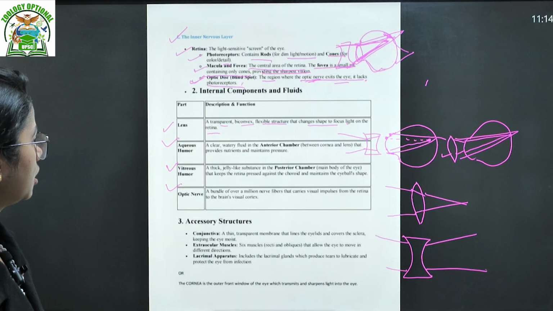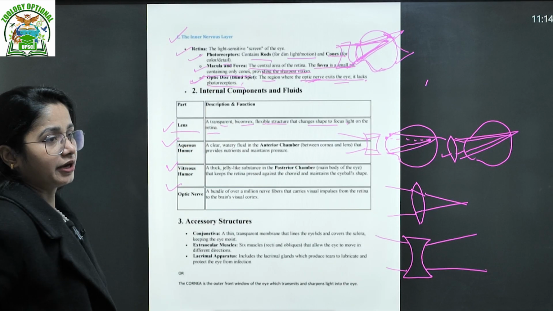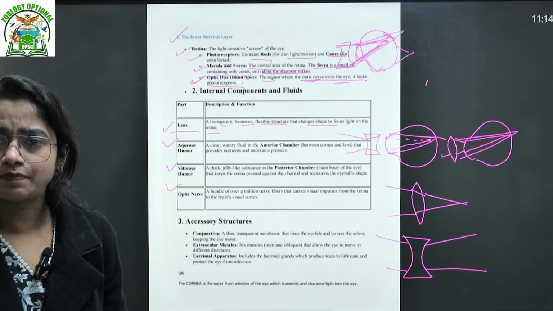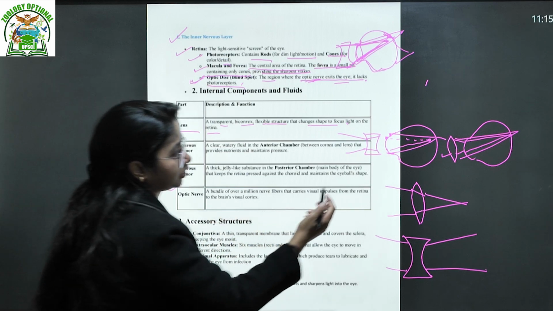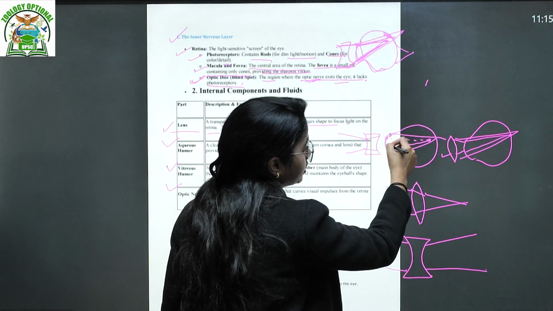So this is something we know. That is the function of the lens. The lens we generally use in specs helps in convergence and divergence. But ultimately your light rays are falling on the lens of the eye.